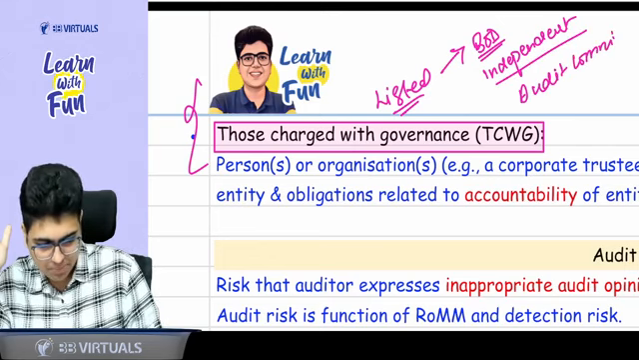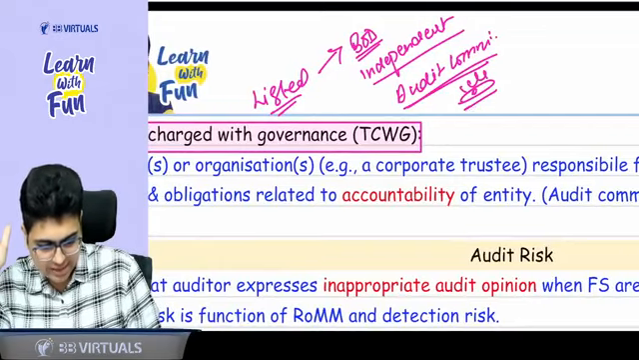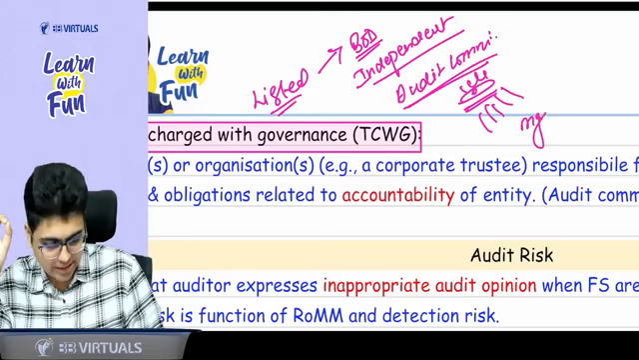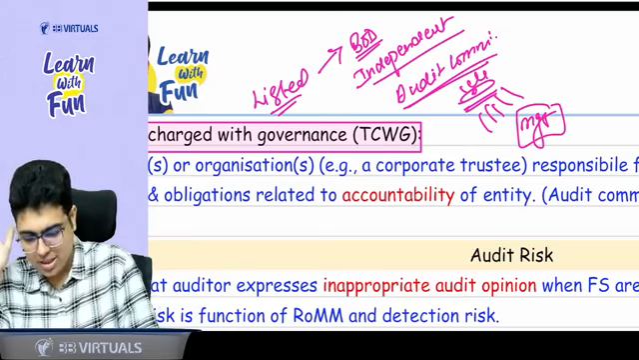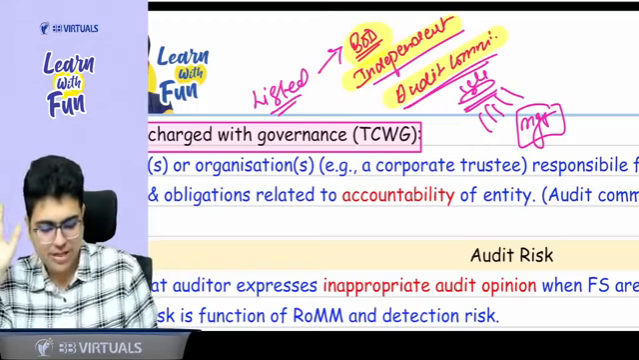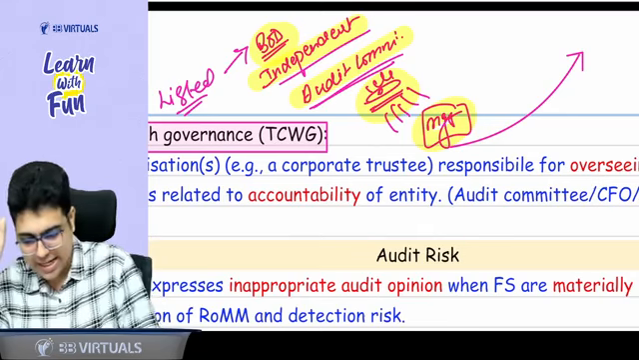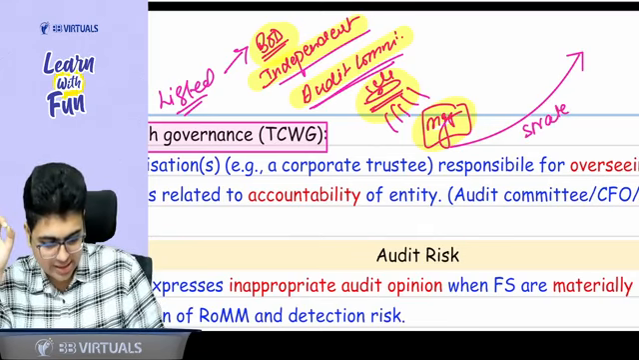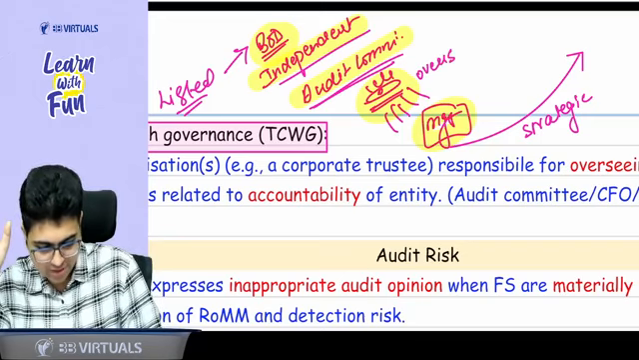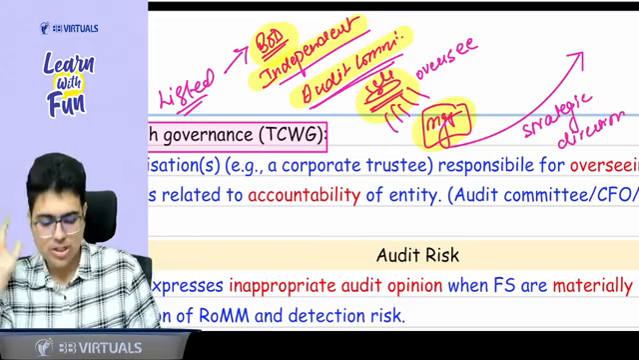So these are the people who keep their eye on the management, on whether management is doing their work properly or not. So who are TCWG? Independent people, audit committee, independent board of directors, who are keeping an eye on the management, and they are seeing whether the entity is going in the right strategic direction. They are overseeing, see, this is called oversee. They oversee the strategic direction of the entity, whether they are going in the right direction.